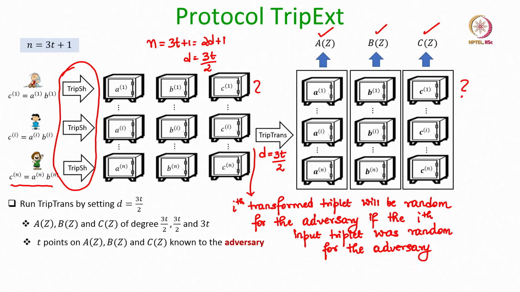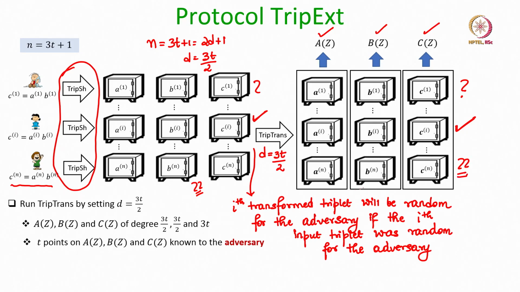the adversary. Whereas, suppose the ith dealer was corrupt, but it has secret shared some triplet, as a result of that the ith transform triplet will be known to the adversary. The same way, suppose the nth dealer was honest, that means the value of the multiplication triplet shared by the nth party is random for the adversary, then the nth transform triplet will also be random for the adversary.